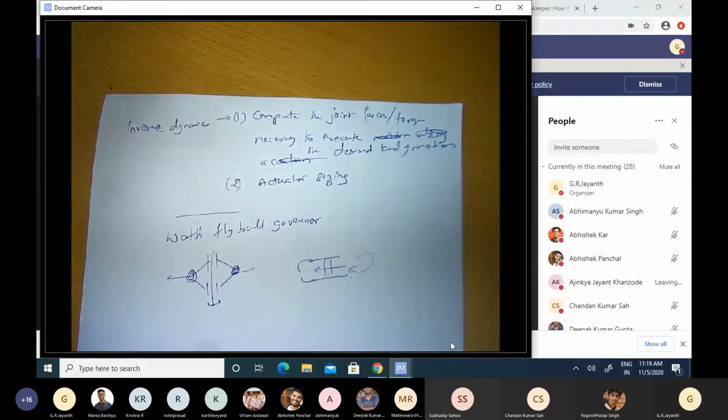So there are examples where dynamics is central to the operation of a mechanism, but in most cases there is a mechanism which has a certain kinematic role. But to operate that mechanism effectively, we need to understand the dynamic forces and compensate for them. Okay, so that's as far as the significance of dynamics in the study of multi-body systems is concerned. Now we shall move to the mathematics necessary for this study.